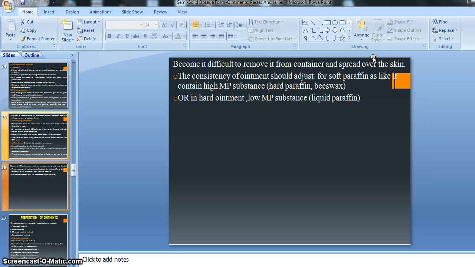That's why, for preventing this kind of difficulties, our ointment basis should possess good consistency and retain its consistency.